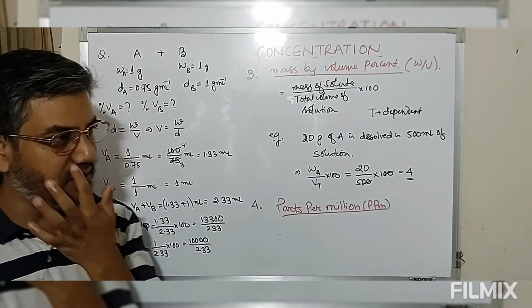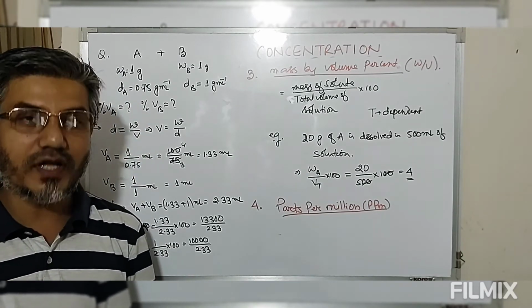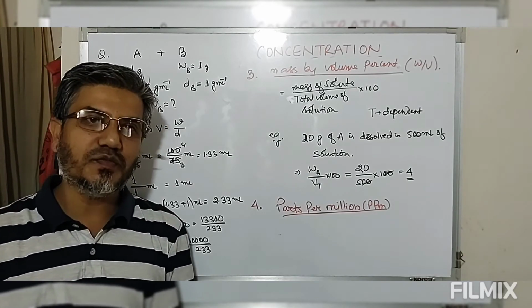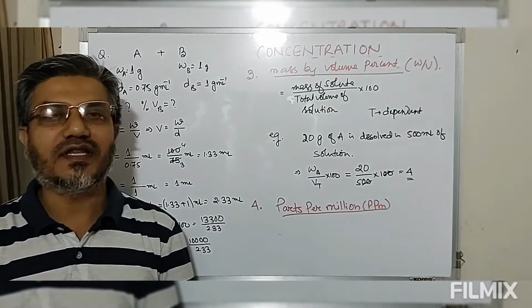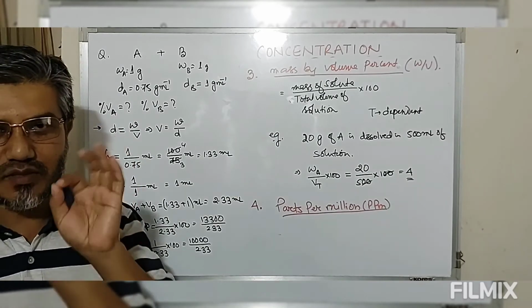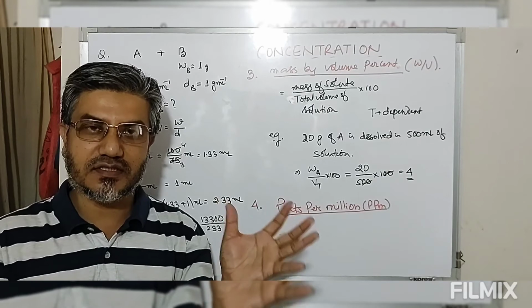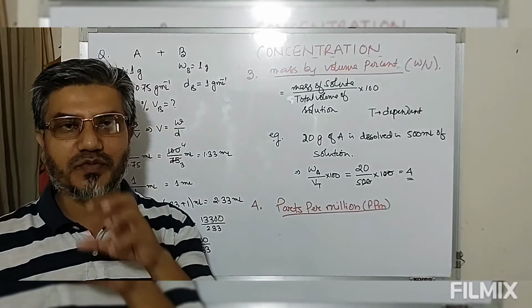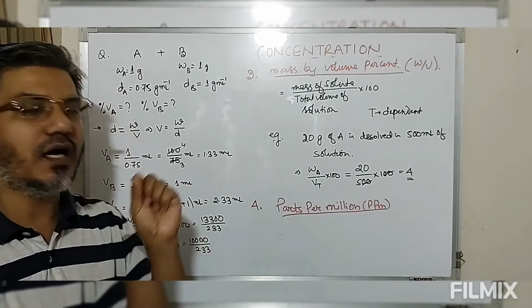That means the total sample contains 1 million components. So out of this 1 million, what is the contribution of a single particular component?